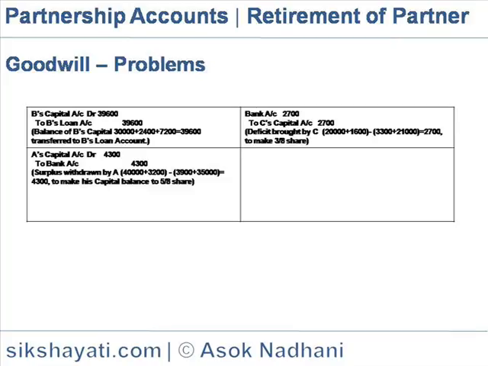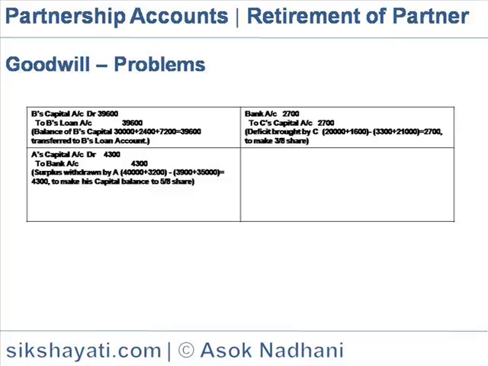The next is the deficit due, that is brought by C to keep his capital account to his share, that is the 3/8 share that is required. For that he is required to keep a balance of 21,000. So the entry would be C's account. In C's account, the credit is 20,000, C's account is required to keep a balance of 21,000, and goodwill account debit 3,300.